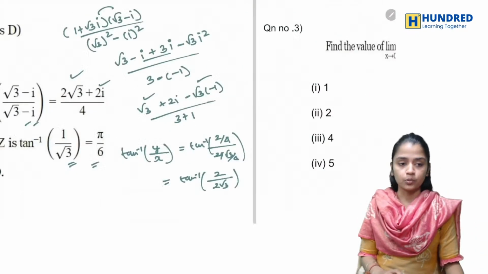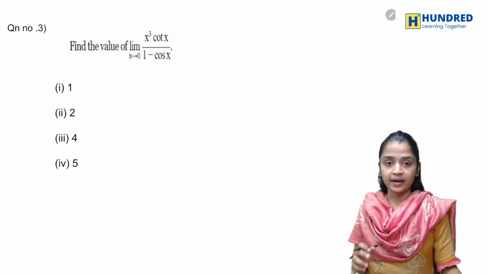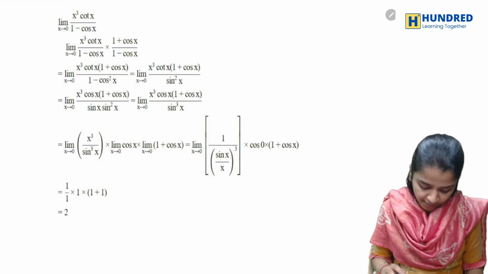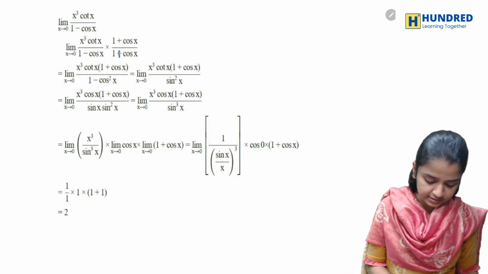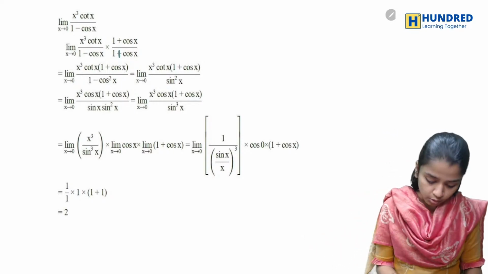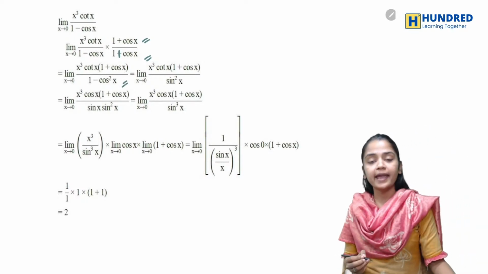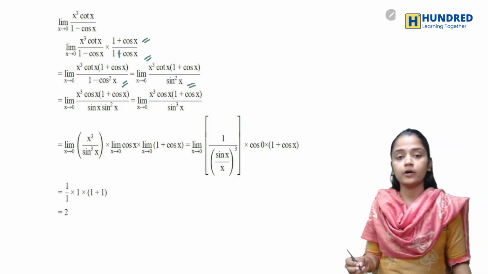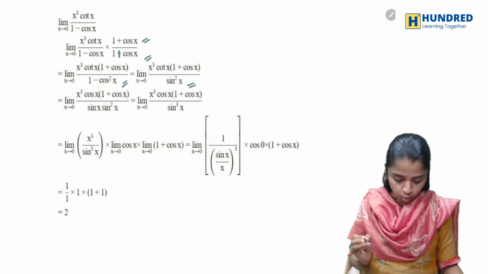Now let's go to the next one. If you see, they asked you to find the limit of x cube cot x by 1 minus cos x. Here what I am doing is, I am multiplying and dividing by 1 plus cos x. When I multiply and divide by 1 plus cos x, the denominator turns out to be a square minus b square. Now 1 minus cos square x, I'm writing it as sin square x.